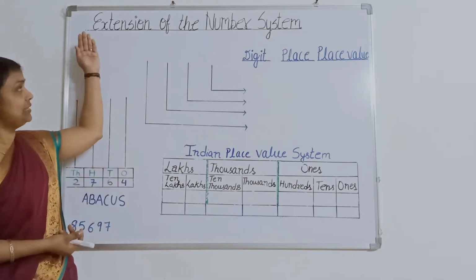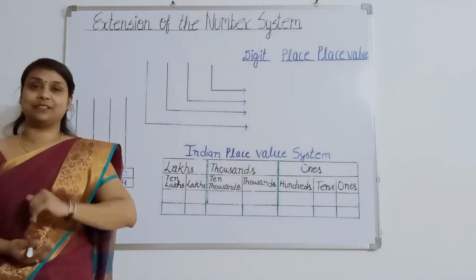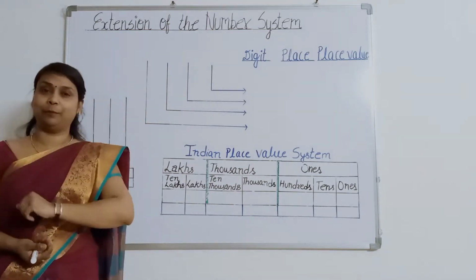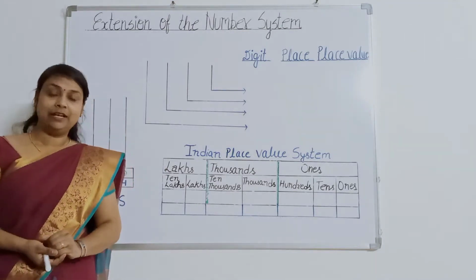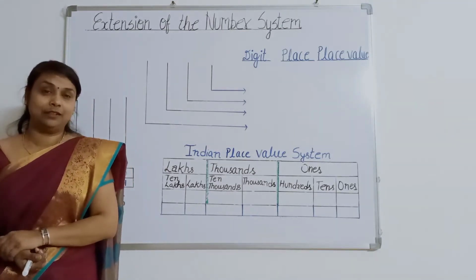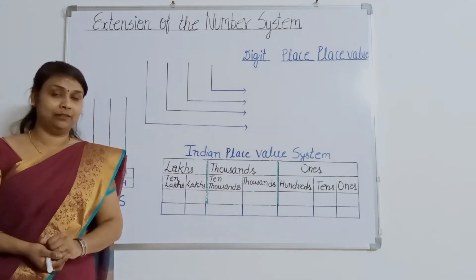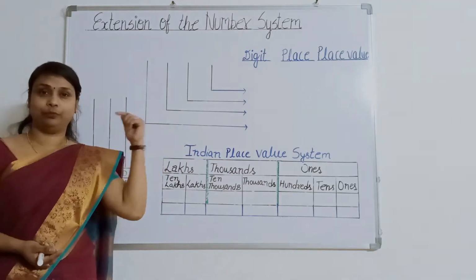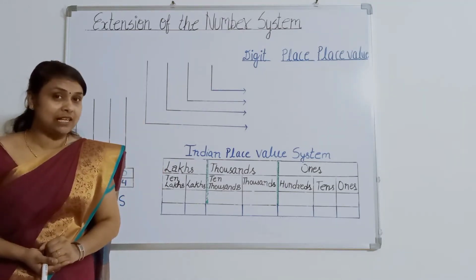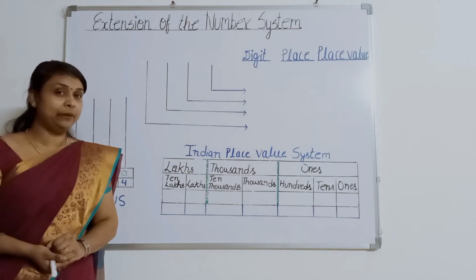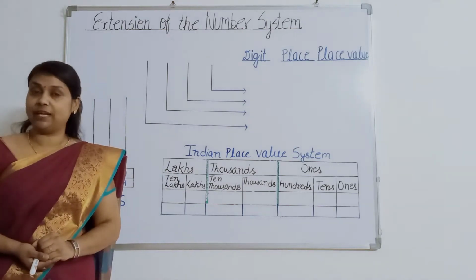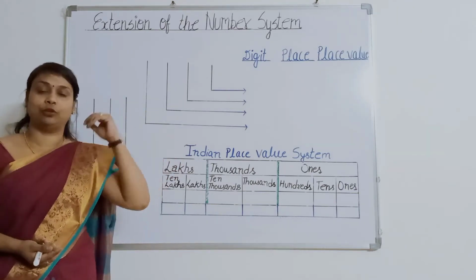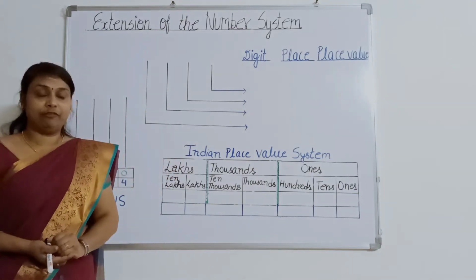The chapter name is Extension of the Number System. Before starting this, I want to explain two types of numbers. First is natural number and the second one is whole number. Natural number starts from 1, that means 1, 2, 3, 4, 5, 6 and it goes on. But whole number starts from 0, that is 0, 1, 2, 3, 4, 5, 6 and goes on. So these are the two types of numbers.